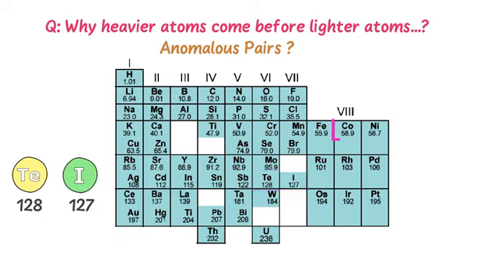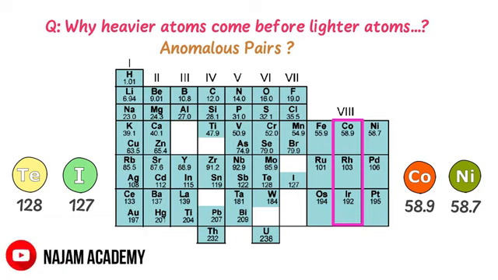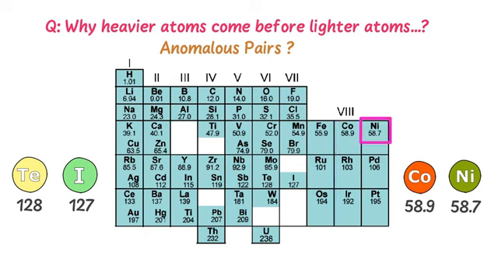Secondly, you can see that cobalt is placed before nickel, although the atomic mass of cobalt is 58.9 and that of nickel is 58.7. Well, he placed cobalt before nickel because the properties of cobalt are the same as those of rhodium or iridium. So he placed it above the rhodium and iridium. Secondly, he placed nickel after cobalt because the properties of nickel are the same as those of palladium and platinum.